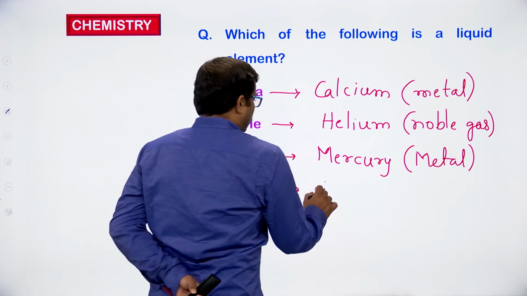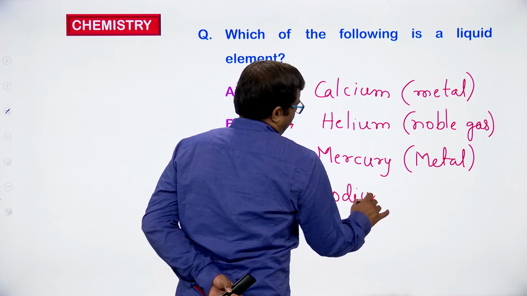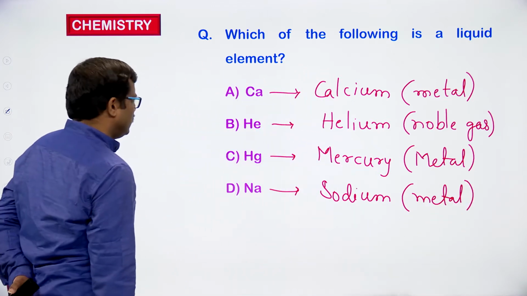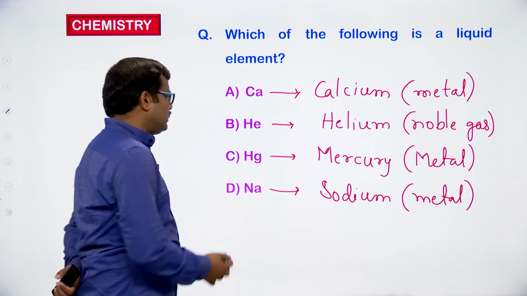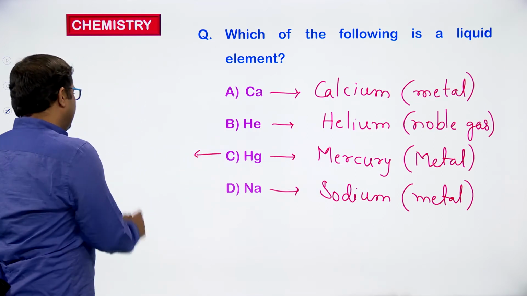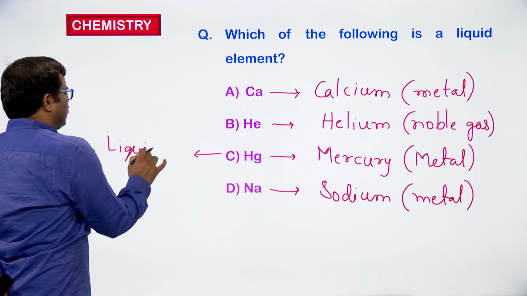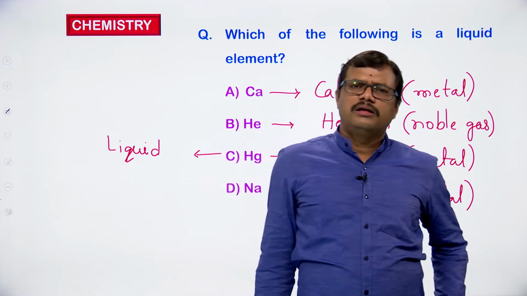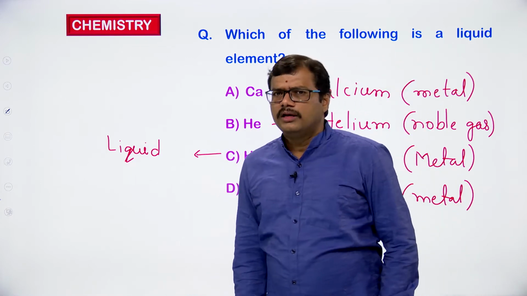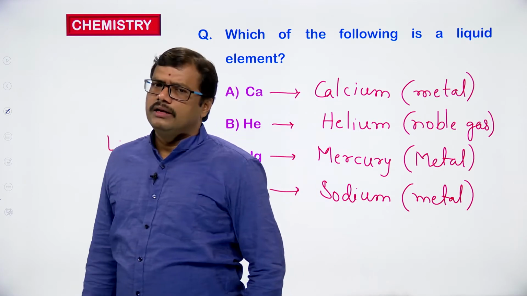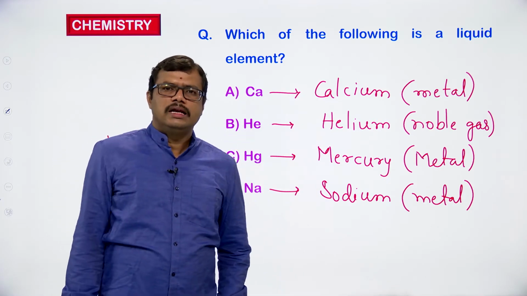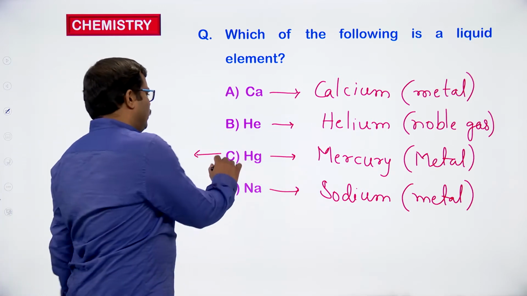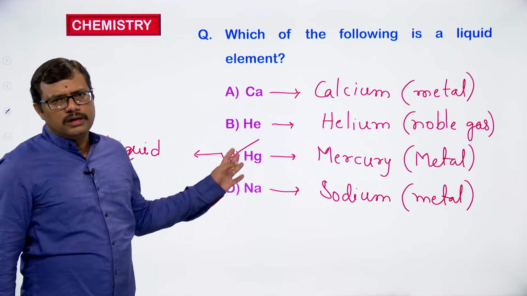Sodium. Na is sodium. Sodium is also a metal. So, generally metals are solid at room temperature. Except mercury, all metals are solids, but mercury in nature exists in liquid form. So, it is a liquid metal. Which of the following is a liquid element? Mercury is a liquid element. So, option C is the correct option in this case.